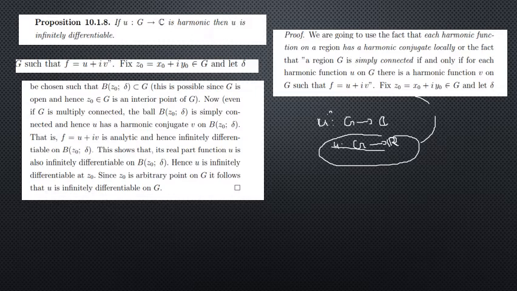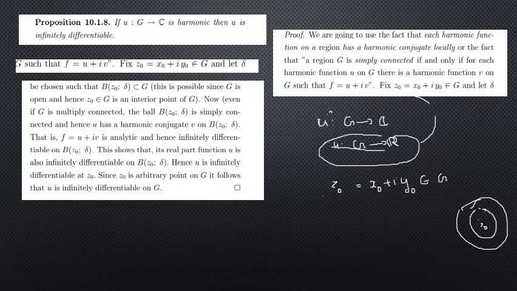Now the proof starts from here. Fix z0; we need to show that u is infinitely differentiable. So we fix a point z0, that is x0 plus i y0, belonging to G, and we choose a delta neighborhood of this z0. Suppose this is our G; we select a point z0 and take a delta neighborhood of z0, and we show that in this neighborhood u is infinitely differentiable. Delta is arbitrary, so we can prove that it is infinitely differentiable.